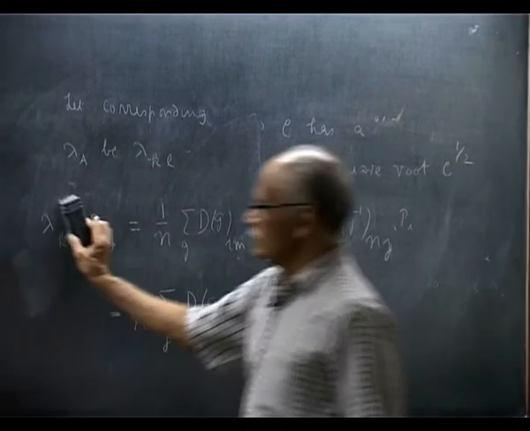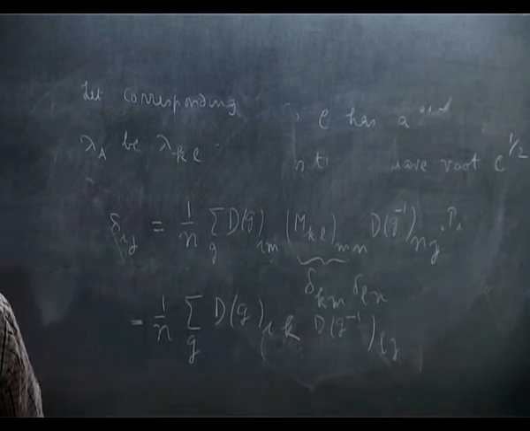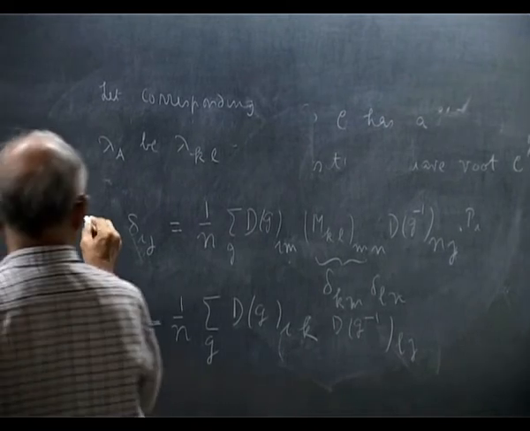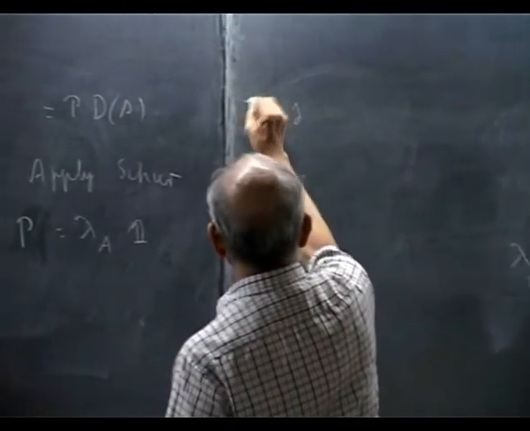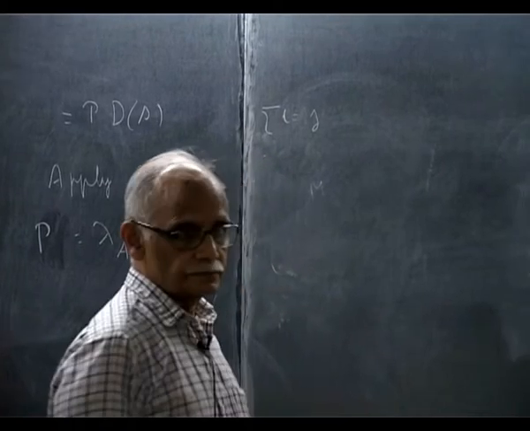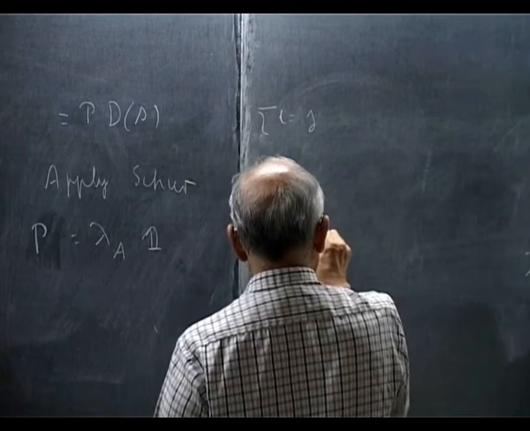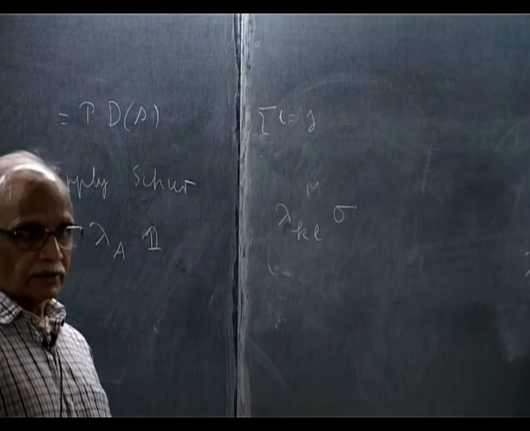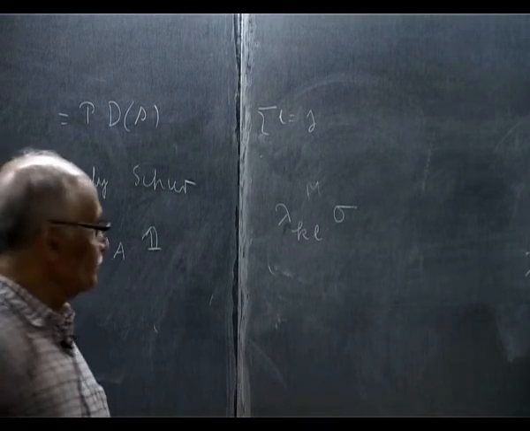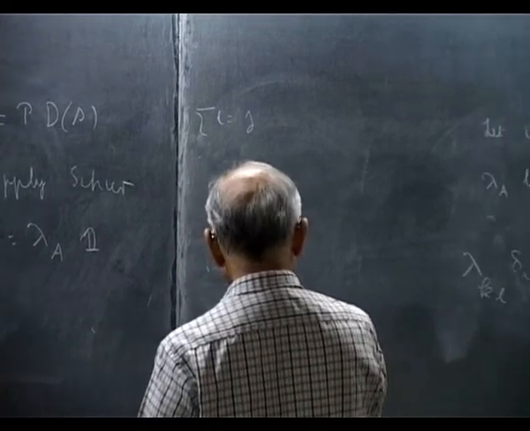Let me see if I am making mistakes, but let us see. So I am getting lambda KL. So I want to substitute I equal to j and sum. Here what I will get is lambda KL times sigma. Sigma is the dimension, the size of that matrix, and this is equal to, from here, 1 over n.